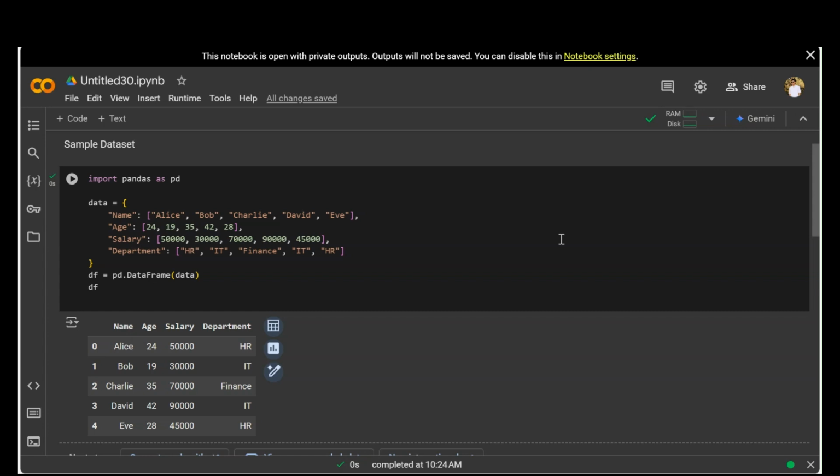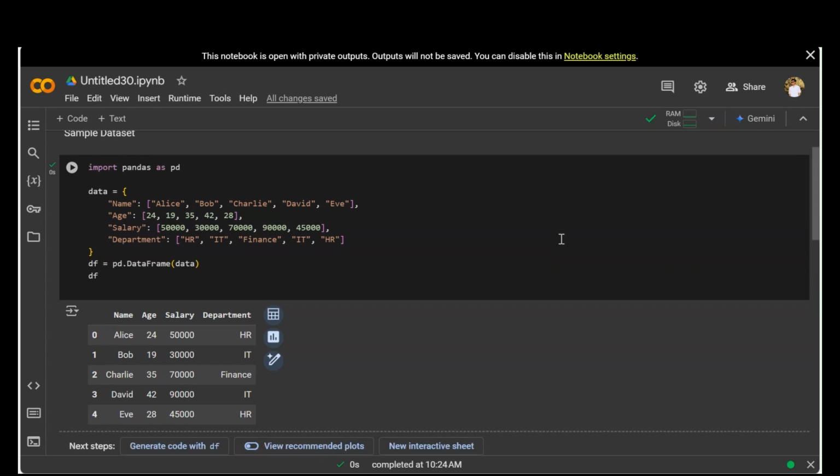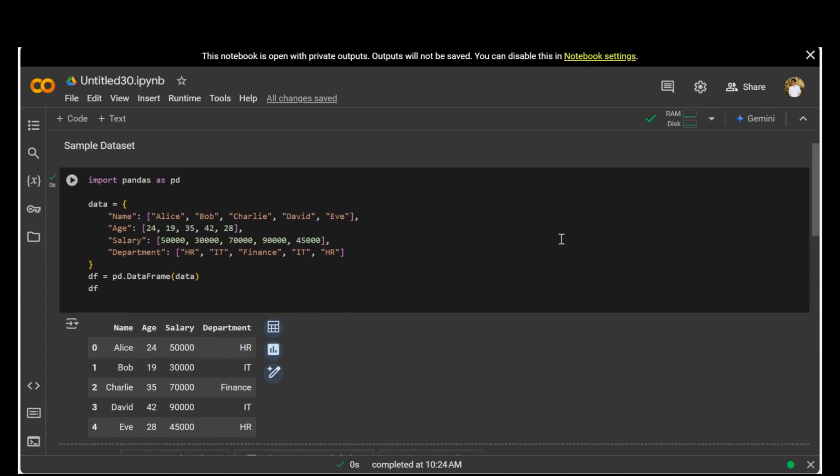So let's continue with our Python pandas preparation. Today I have brought a sample dataset. It's a very small dataset that I have created, and based on the dataset, we'll be solving 5 to 6 questions that are based on conditional statements. And we all know what a conditional statement is all about. It's basically an if-else statement, and inside that we'll be learning a lot of Python pandas functions, which are important for the interview part. So without wasting any time, let's deep dive into it.